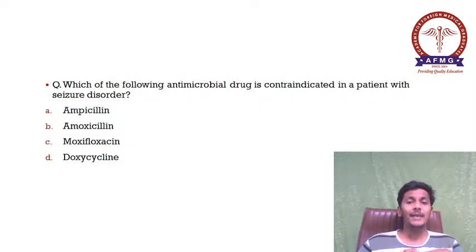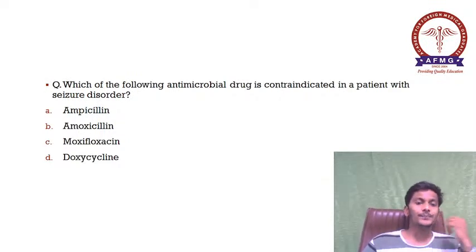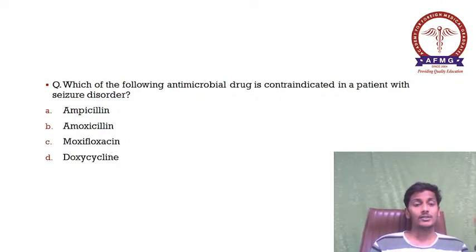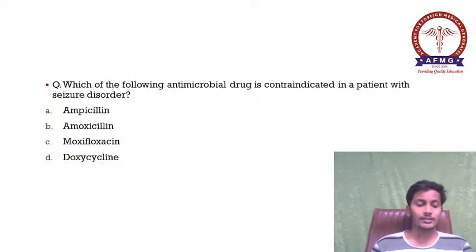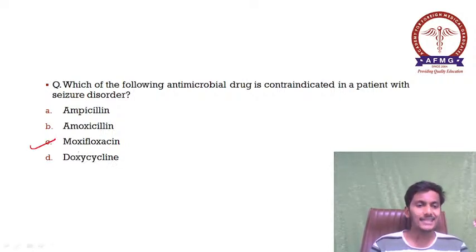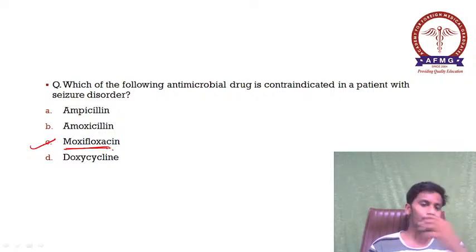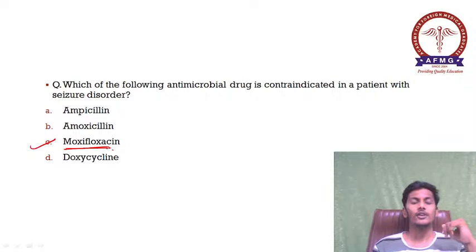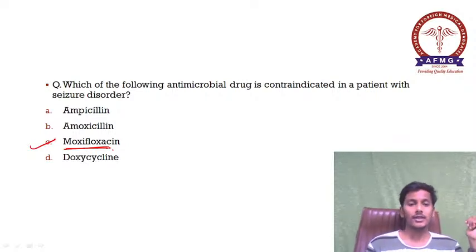Moving further. Which of the following antimicrobial drug is contraindicated in a patient with seizure disorder? The options were A. ampicillin, B. amoxicillin, C. moxifloxacin, and D. doxycycline. In cases of seizure disorder or epilepsy, the antibiotics which are contraindicated are fluoroquinolones. Which is the fluoroquinolone among the options? Yes, it is option C, moxifloxacin. Moxifloxacin or any of the fluoroquinolones are relatively contraindicated in cases of seizure disorders. Please remember this.